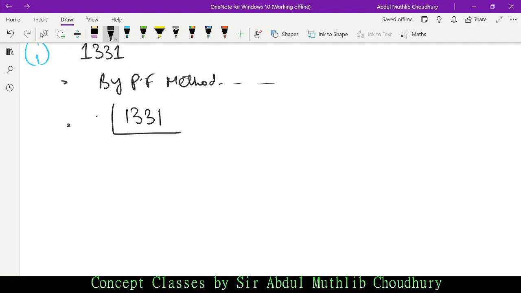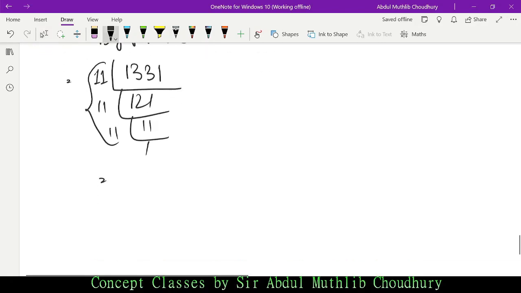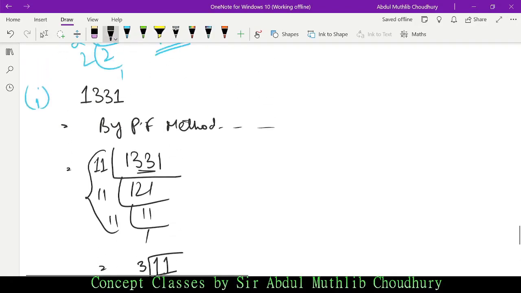By prime factorization method we get 1331. We first divide it by 11. 11 into 11 is 121, then 11. So how many times 11? 11 is there 3 times, isn't it? As 11 is in triplet, 1331 is a perfect cube. So 11 appears how many times? 3 times. That is why we put cube root 11. So this is the answer. Make sure you put cube root. In case you do not put cube root, it is deemed that this is square root. Make sure you do not make that silly error.